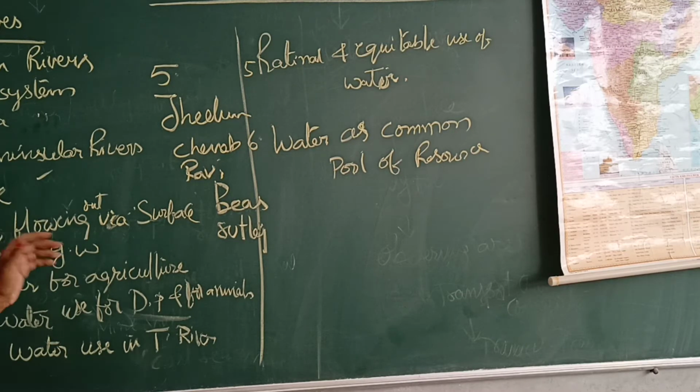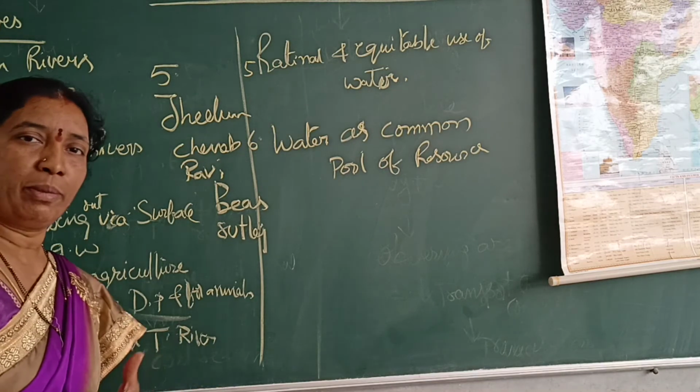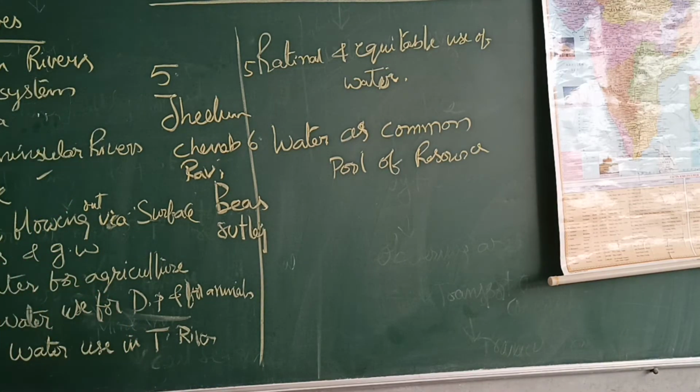So water is used for irrigation, for agriculture, and for domestic purposes, for animals, and for all cleaning purposes, for plants, animals, and human beings.